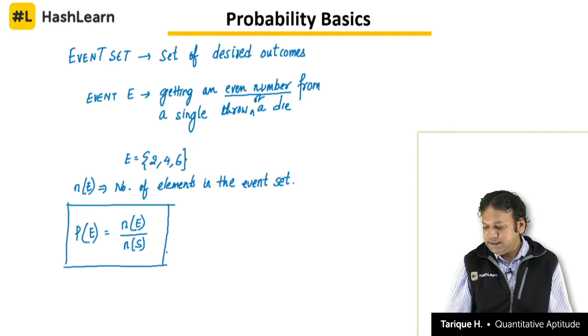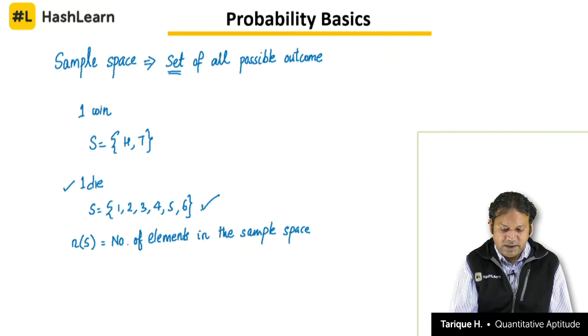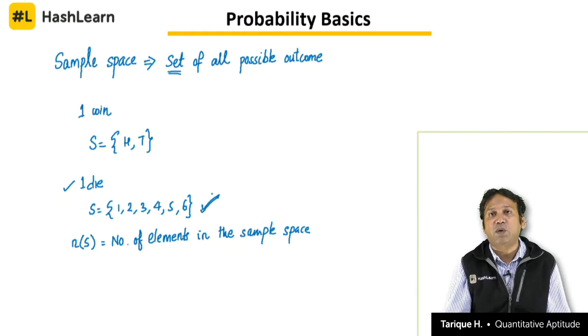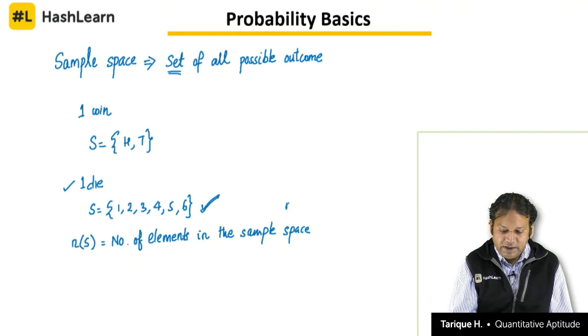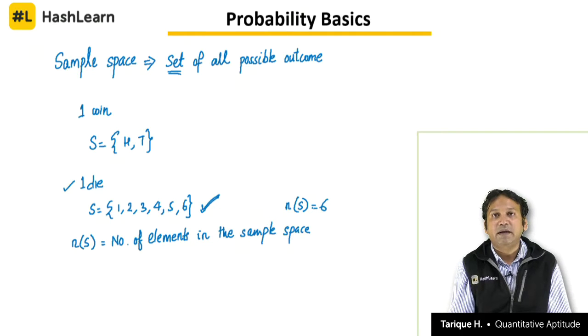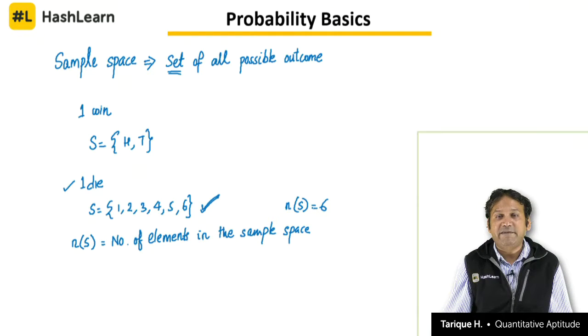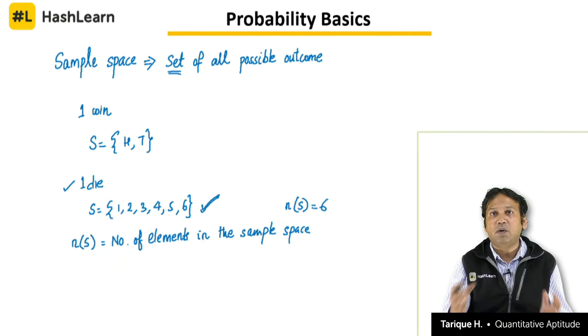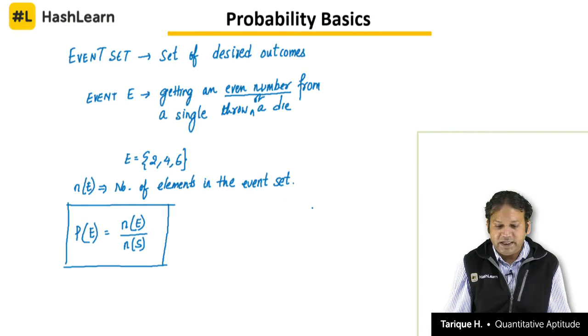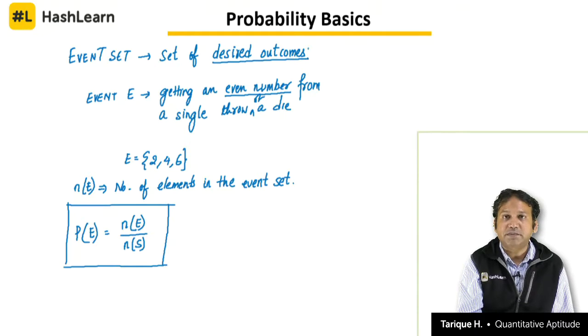Now, you understand the sample space will always be bigger. You see here, the sample space for one die is 1, 2, 3, 4, 5, 6. The number of elements in the sample space in this case is equal to 6, and the event set will be smaller than the sample space, because the sample space contains all outcomes, whereas the event set contains only desired outcomes.